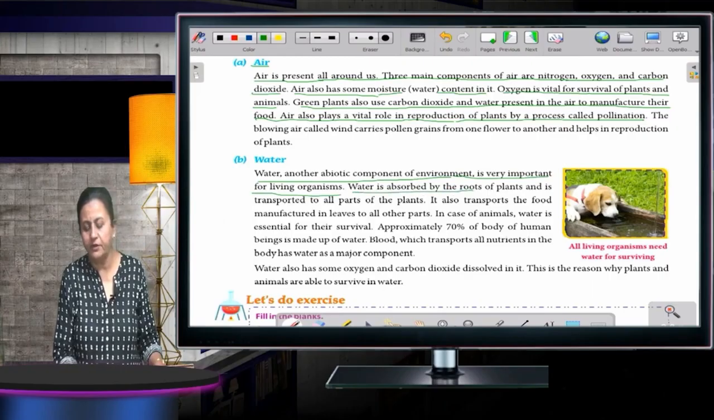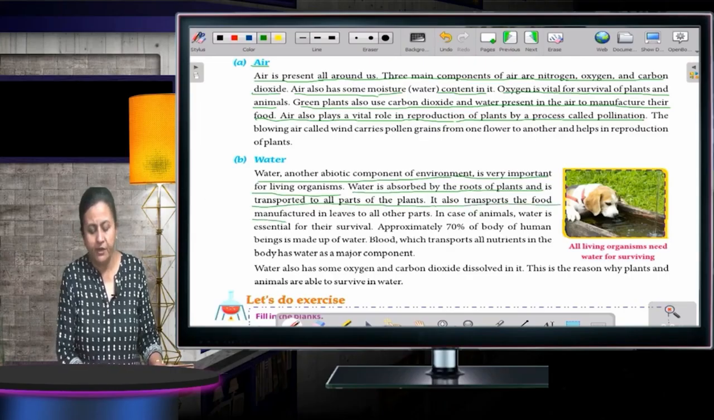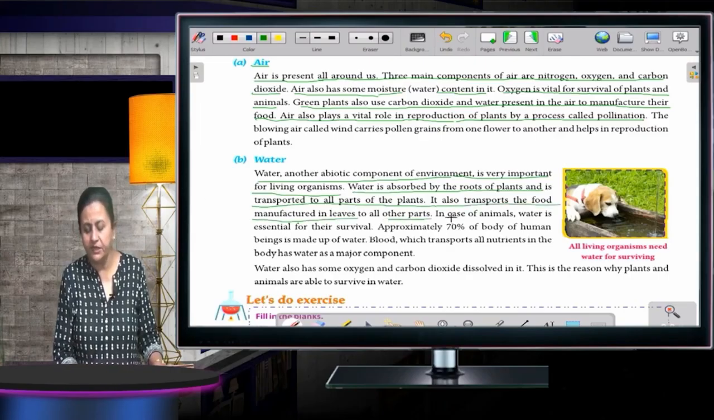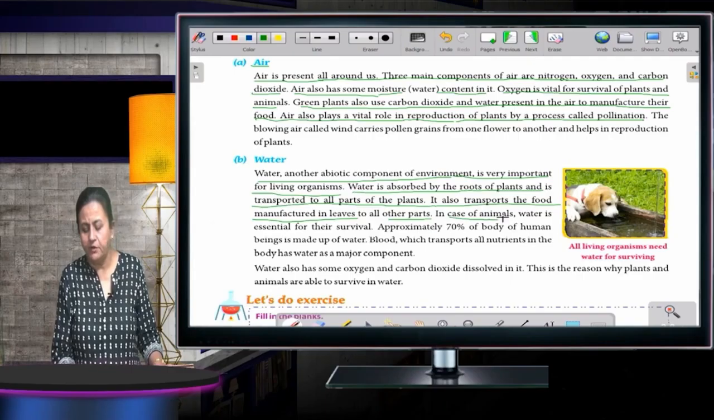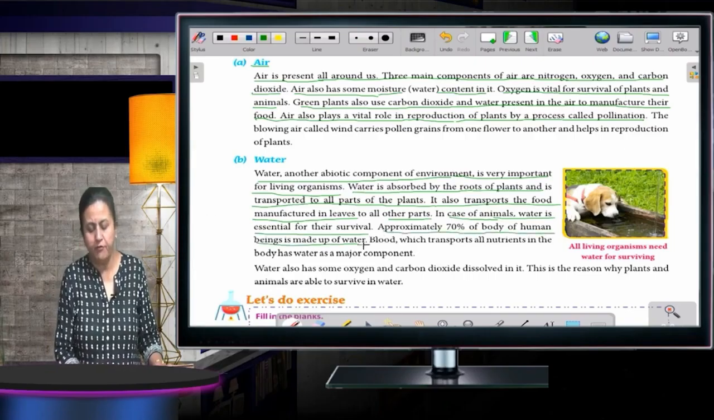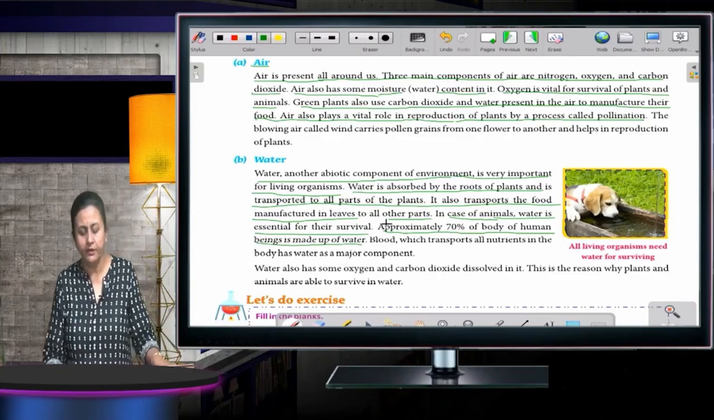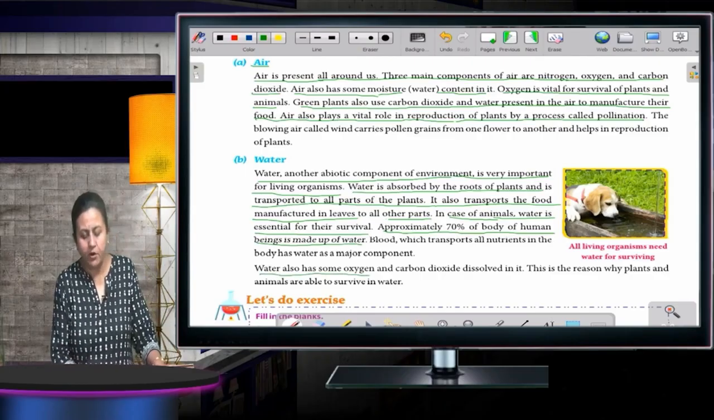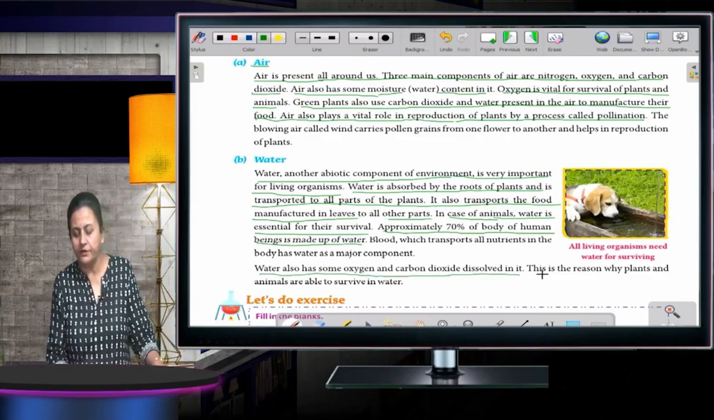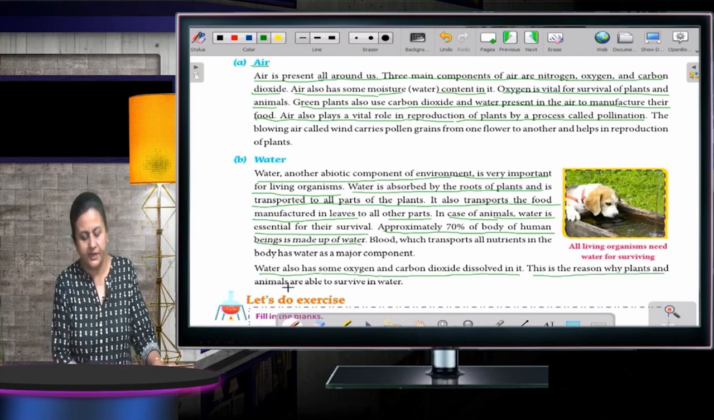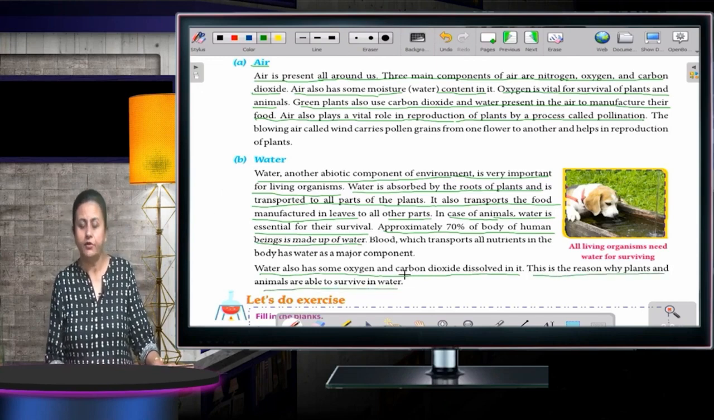Water is absorbed by the roots of the plant and is transported to all the parts of the plant. It also transports the food manufactured in leaves to all other parts. In the case of animals, water is essential for survival. Approximately 70% of the body of a human being is made up of water. Water also has some oxygen and carbon dioxide dissolved in it. This is the reason why plants and animals are able to survive in water.